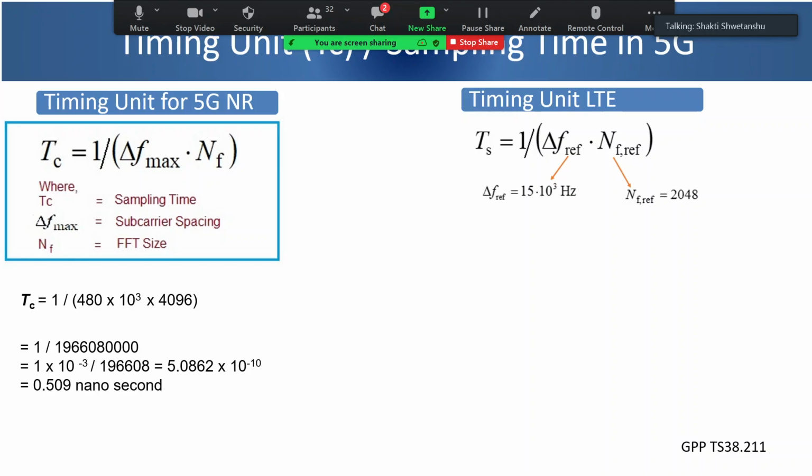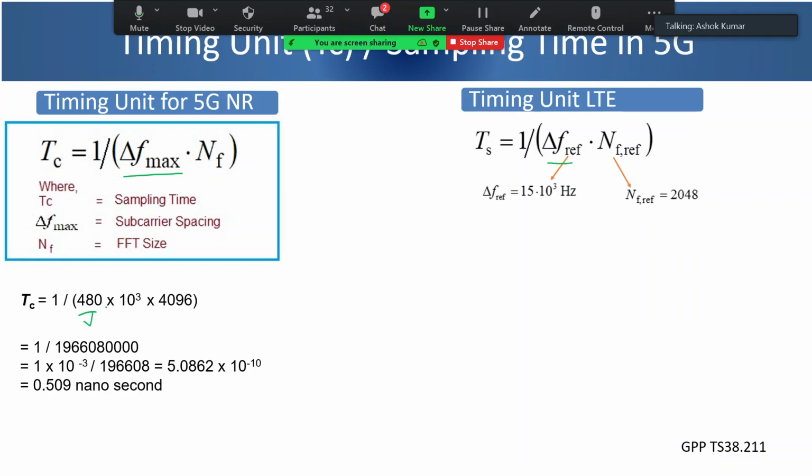Okay, so your question is that here we are taking 480. So basically this is delta F max. So in this formula here also it is max only, delta F. So basically in 5G, for the purpose of calculating timing unit, the highest subcarrier spacing which they have assumed is 480.